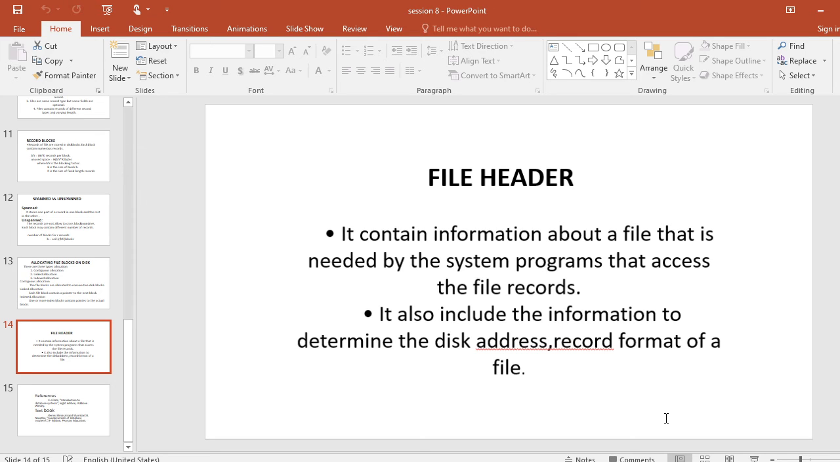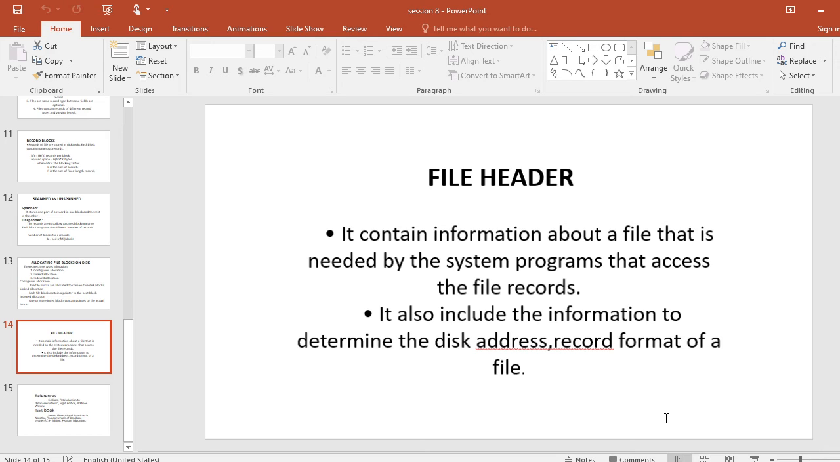Now the next slide is file header. Now we already understand what is a file. A file is a collection of related records. What is a record? A record is a collection of many field names or attributes. That is a record. The set of many records is a file. Now you can understand what is a file header.